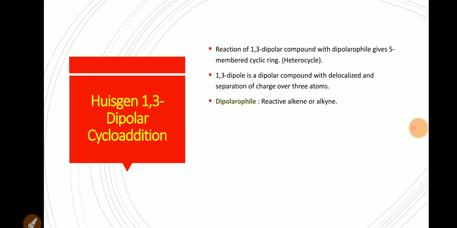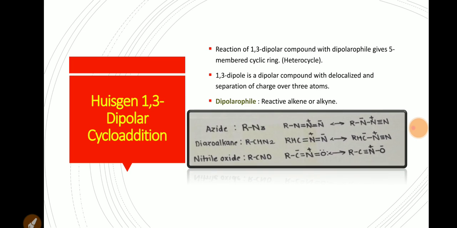A 1,3-dipole is a dipolar compound with delocalization and separation of charge over 3 atoms, and dipolarophiles are reactive alkenes or alkynes. These are a few examples of 1,3-dipoles, such as azide, diazoalkane, nitrile oxide, etc., with the proper charge separation.